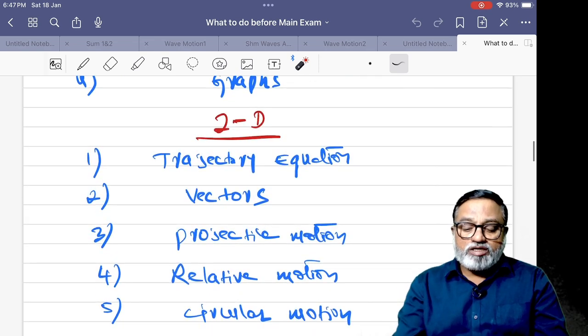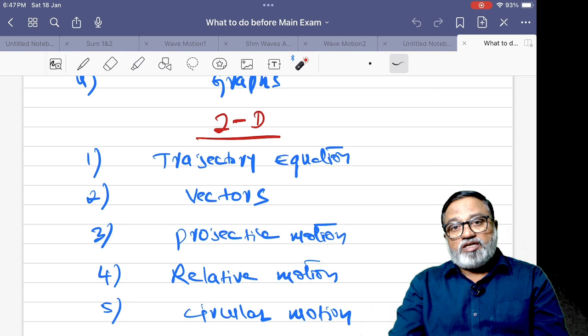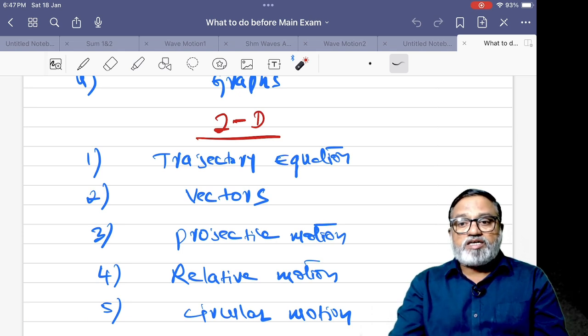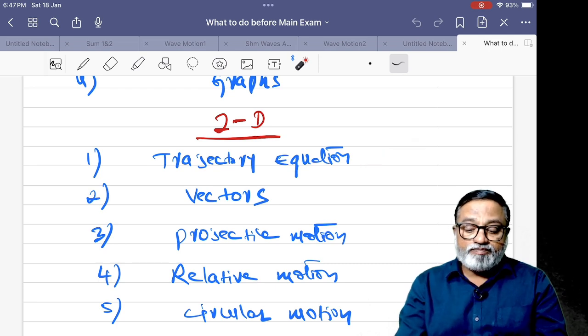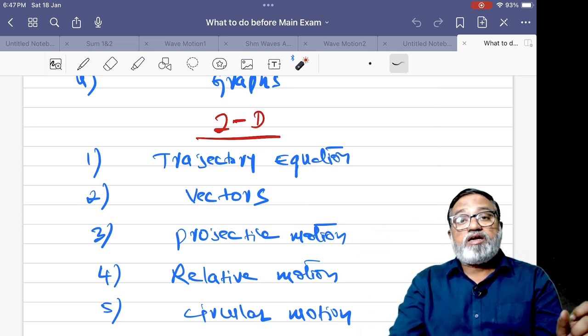In two dimensional motion, say trajectory equation. For example, two equations are given, x in terms of time and y also in terms of time. We have to eliminate the time, then we have to derive the relation between x and y. Trajectory equation is a very important one. Vectors, projectile motions, very important.